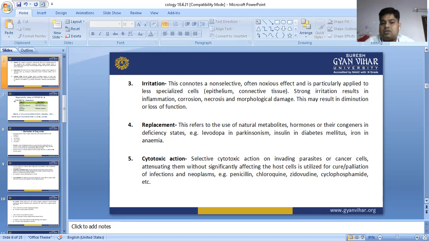We use agents which stop the growth of cells or kill them. That is cytotoxic action. Examples: penicillin, chloroquine, zidovudine, cyclophosphamide.